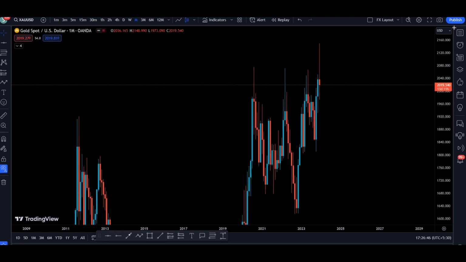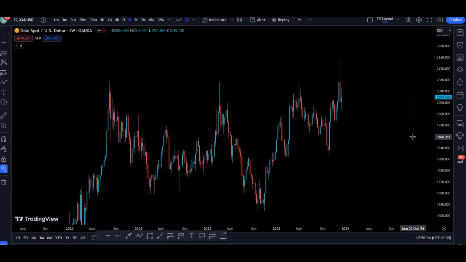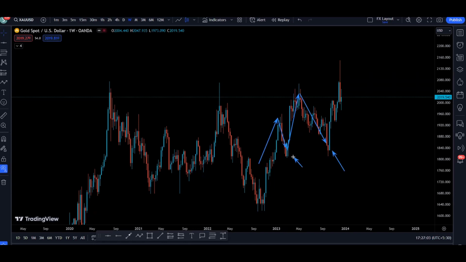Anyways, let's go to the weekly time frame to see what is happening there. On the weekly time frame on the gold, we can see the market structure is bullish because we are making higher highs and higher lows. We created a high, a higher low, a higher high, and a higher low which is higher than the previous low, right? And then we broke the previous high and created a new high. So right now, the price is just pulling back. We can find support in this area to continue going to the upside, or we can continue going down.